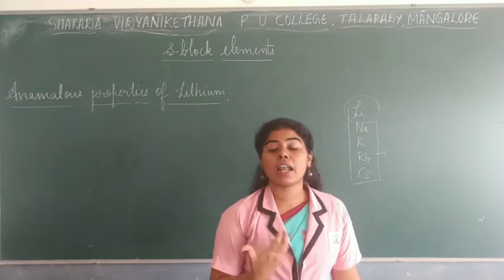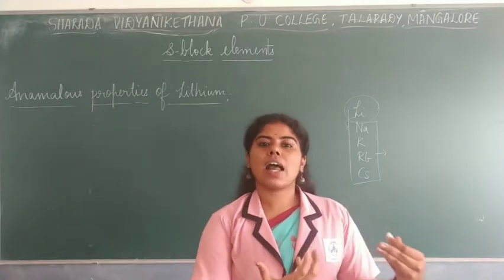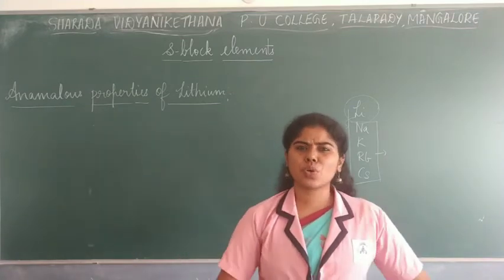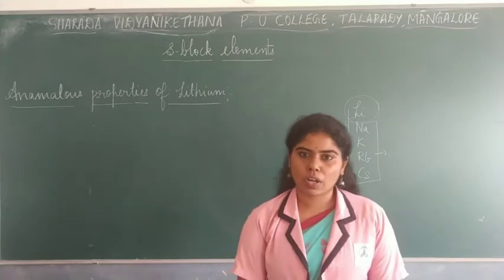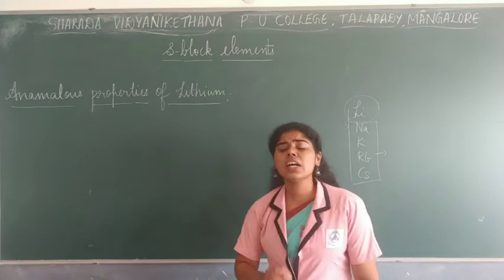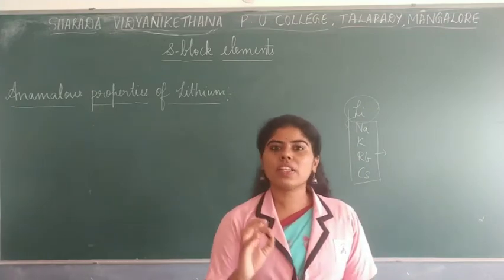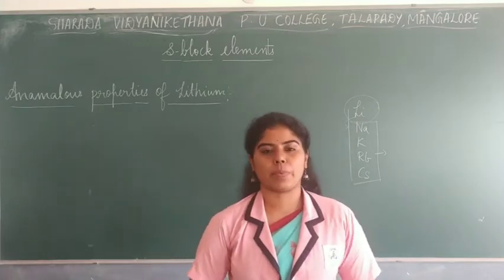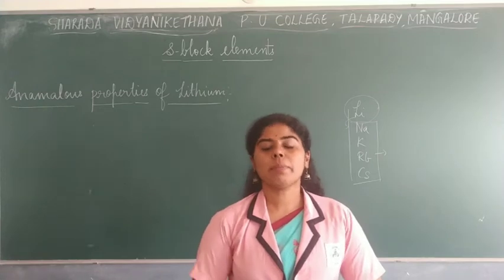What do you mean by anomalous? Which means it exhibits a different property. It shows its property differently, okay, when compared to all the other alkali metals. Now, what is the main idea of lithium having a different property? So, what is the reason behind it?